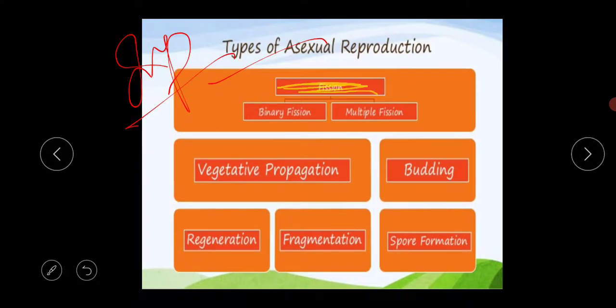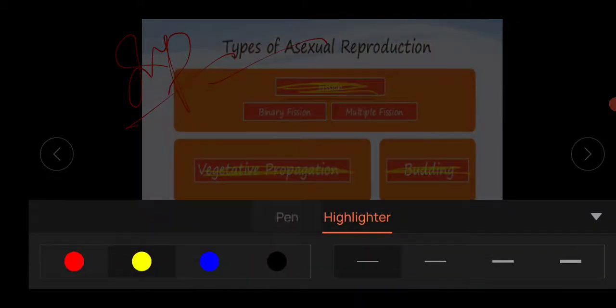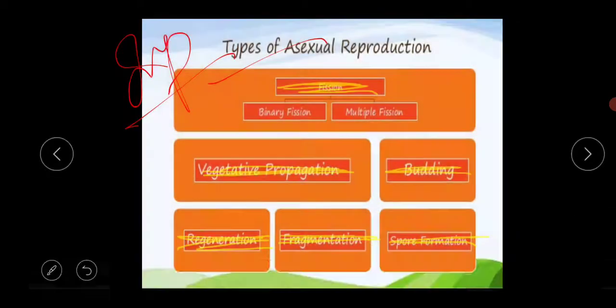First thing is fission. Next is vegetative propagation. Next is budding. Next is regeneration. Next is fragmentation, and the last one is spore formation. All those things are very important for your exam. There are two types of reproduction, sexual and asexual, and there are many types of asexual reproduction: fission, vegetative propagation, budding, regeneration, fragmentation and spore formation.